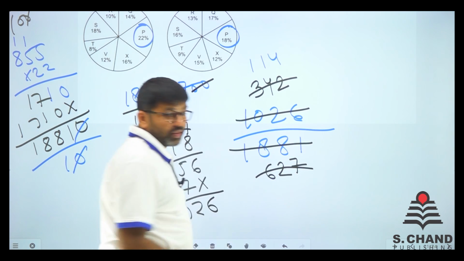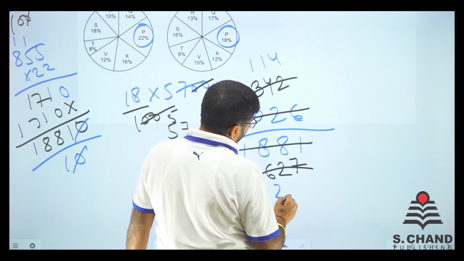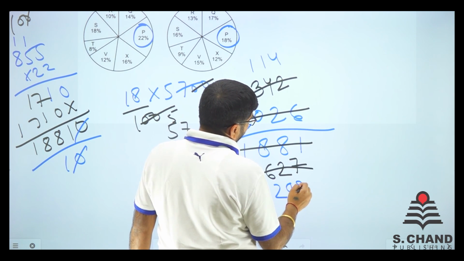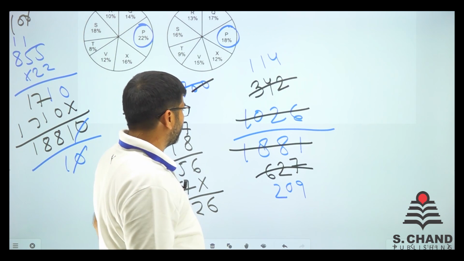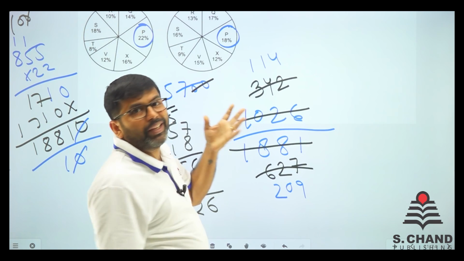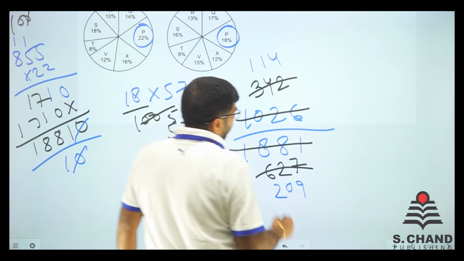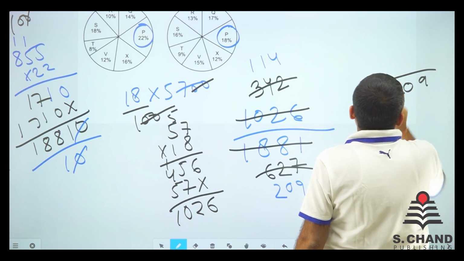Do it again. This we need to do again. So 627 is 2 times, 27 is 9 times. So when we further divide this, I guess this is a bit tougher, but 114, if I remember, it is like 19 into 6. So just try it out. 209. 209 by any chance if divided by 19.